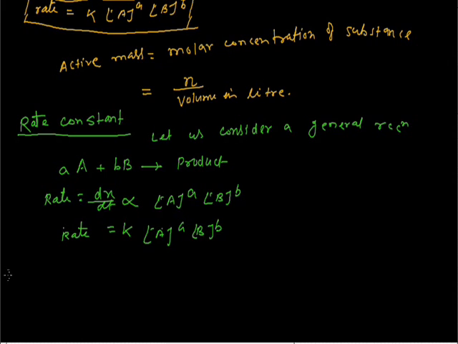So now when the molar concentration is unity, it means that we take molar concentration equal to 1, the rate of reaction becomes the rate constant.